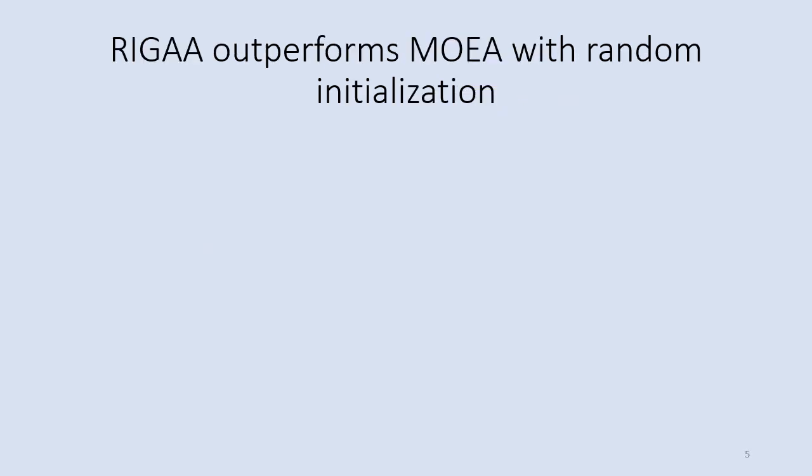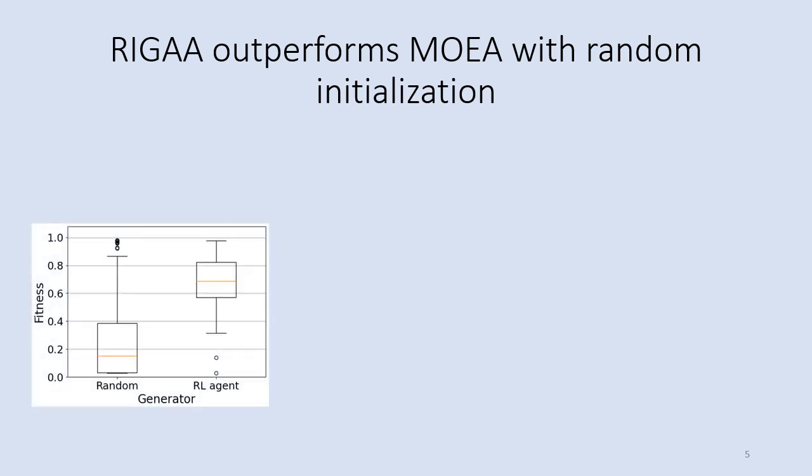Now I would like to discuss the performance of the trained RL agent as well as the performance of our approach RIGAA. When comparing the RL agent and a random test scenario generator, the RL agent is able to produce around 65% fitter scenarios. We evaluated the fitness based on the performance of the lane keep and assist system in a BeamNG simulator by measuring its deviation from the center of the road lane. We can see that the RL agent outperforms the random generator, which means that the simplified model based on vehicle kinematics was actually useful for training and guiding the agent.